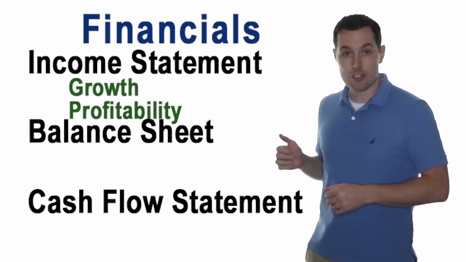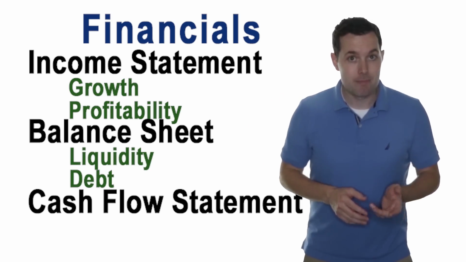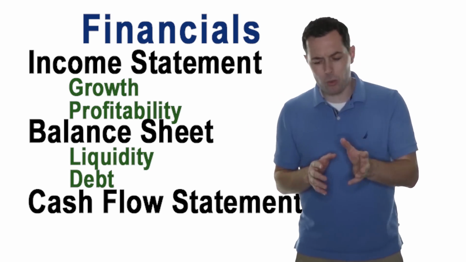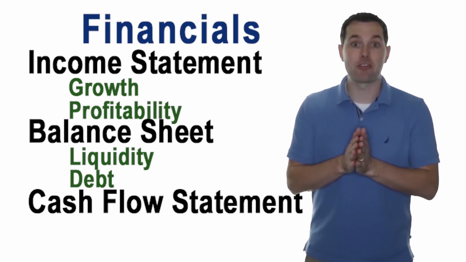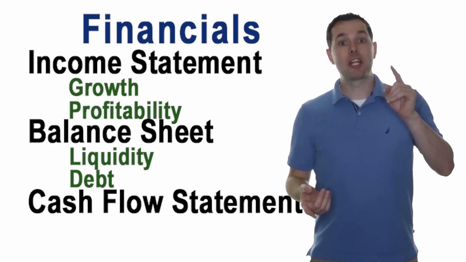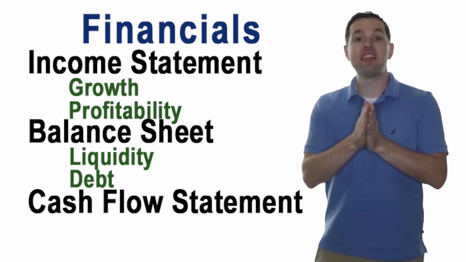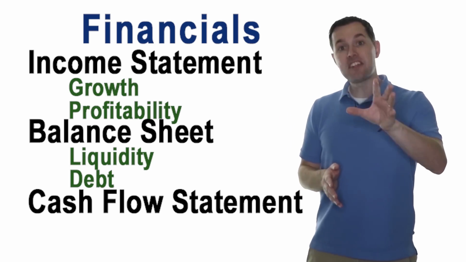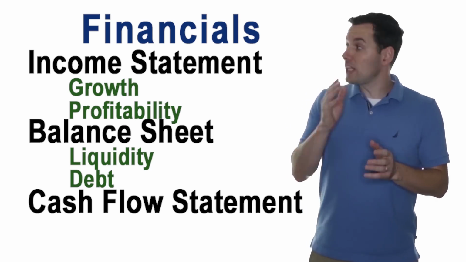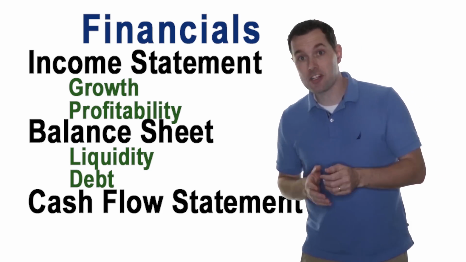Now we slide into the balance sheet, where we're going to look at two main categories, liquidity and debt. For liquidity, there are a few important liquidity ratios that Buffett says are important. A lot of them depend on the industry, but broadly speaking, we're looking at the cash ratio, the current ratio, the quick ratio, and he also likes debt to equity. Debt to equity helps push us to our debt analysis. So here, we're looking at ratios like the debt to equity ratio, but we should also look at interest coverage.